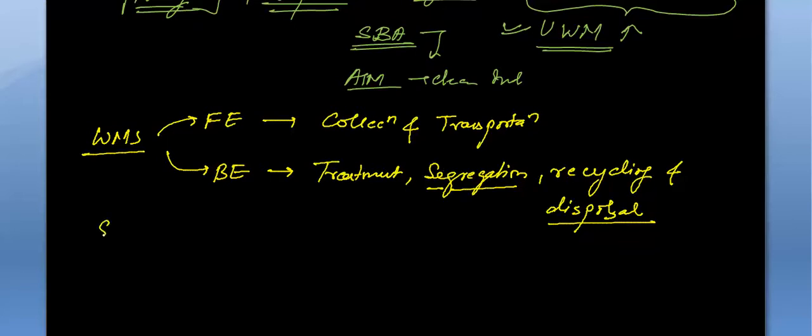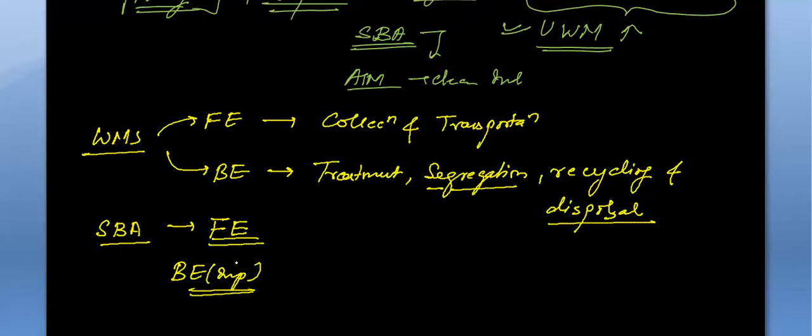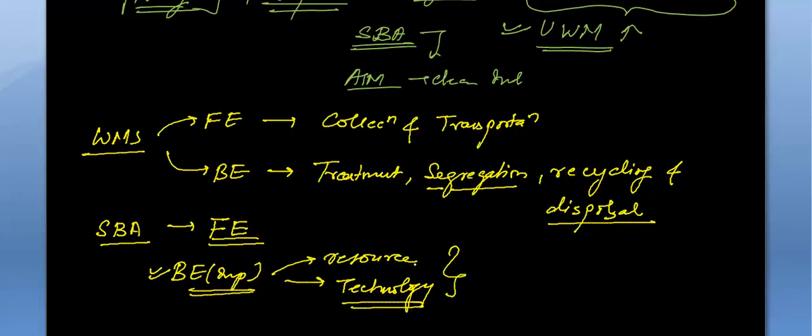Okay, but unfortunately in Swachh Bharat Abhiyan, too much emphasis is given to the front end. But more important is the back end. We should recognize that the back end is more important. Unless resources are allotted for improving the back end, and we have good technology, only then can we improve the back end, that is the treatment.